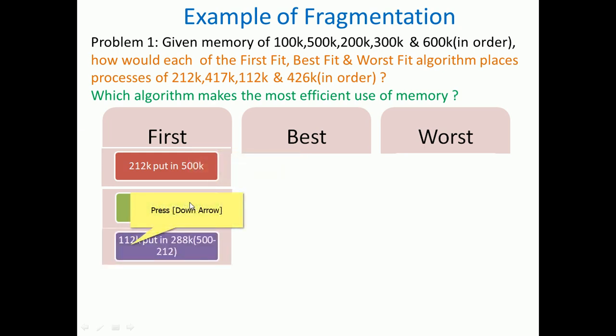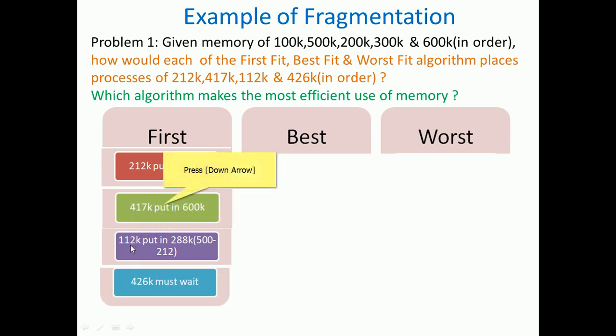Next the 112 job arrives. Where can we put this? We have 500 minus 212, so the remaining is 288K. That is the first block that fits, so the 288K we can give to 112.